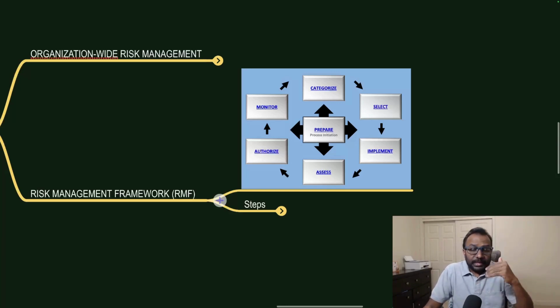Sorry for that. Demilitarized zone and an internal zone. What are the common controls to be implemented? So the basic step, the standard operating procedure, etc., will be handled during the prepare phase.